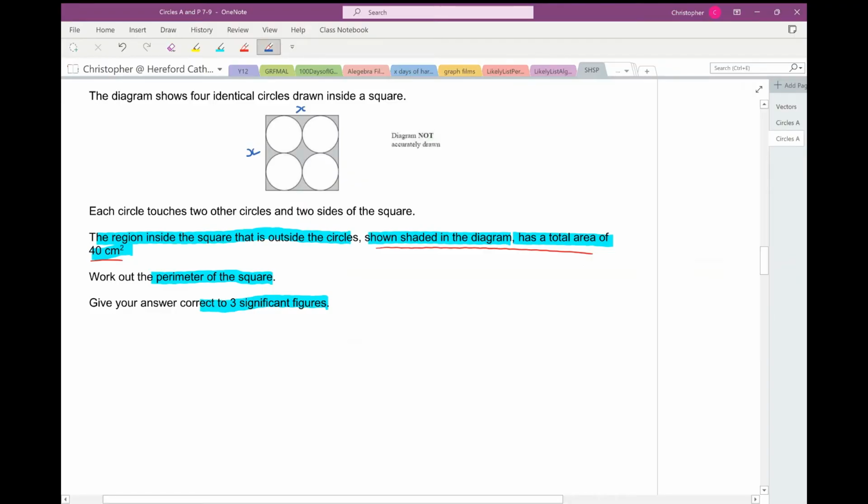If I assume that the square has side lengths of x, then the radius of one of those circles is going to be a quarter of x. Okay, right. So the shaded region is going to be the area of the square, which is x times x, minus 4 circles. Well, the area of one of the circles is pi r squared, so that's pi times x over 4 squared. So I just want to take away 4 of those, so 4 times pi times x over 4 squared.